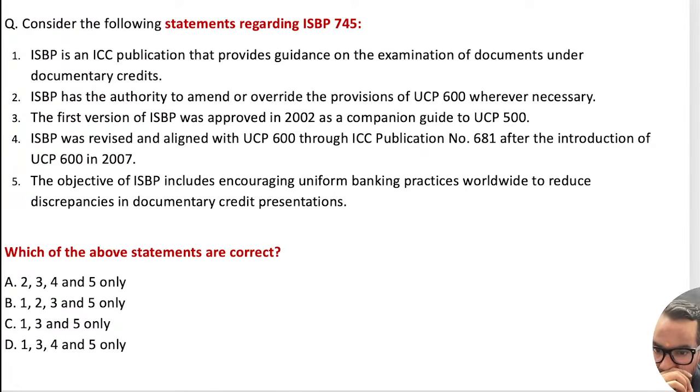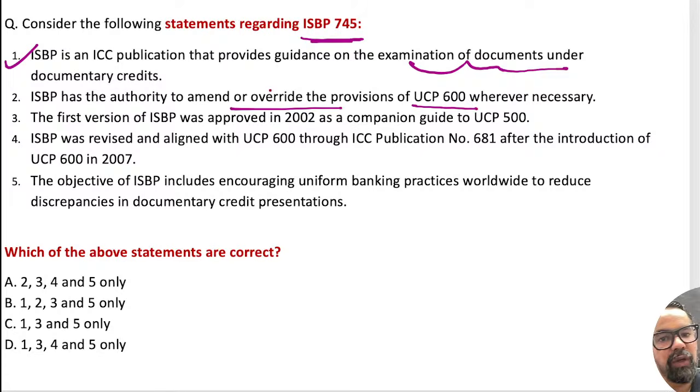Done. Okay, next one. ISBP 745, and you have to find out the correct one. It is related to your examination of documents under the documentary credit or LC. Does ISBP have authority to amend or override UCP 600? No, it is a supporting tool. It cannot amend that particular one.